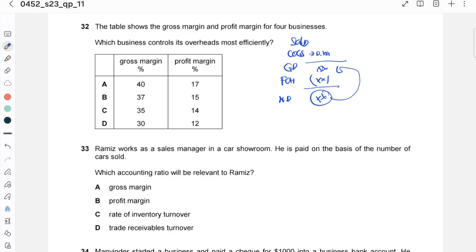Gross profit is 40, profit margin is 17, so the factory overhead is 13, this one 12, this one 11, this one 8. So the one who controls its overhead most efficiently is number D.